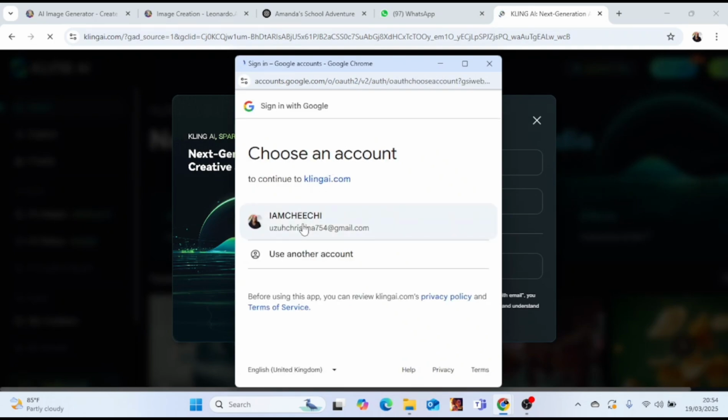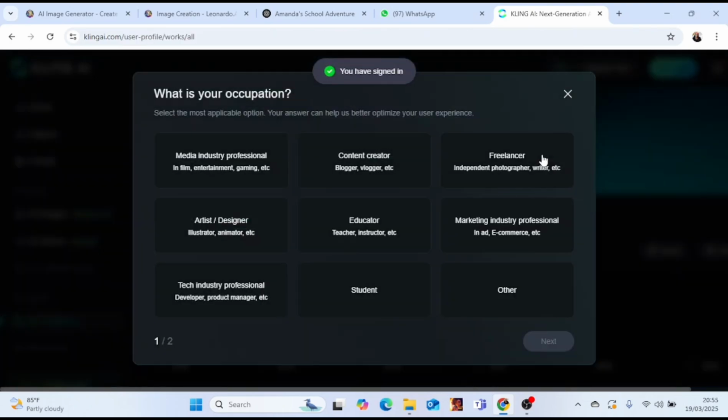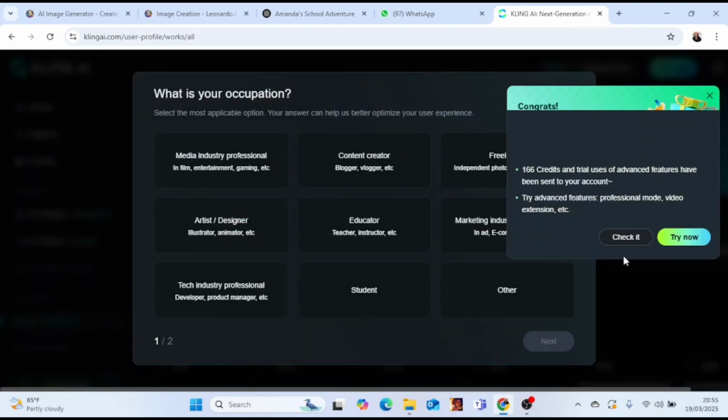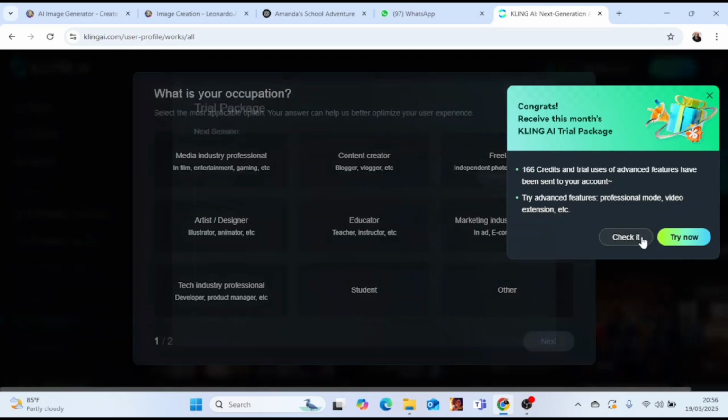So I'll click on my email so that I can use my email. It's going to start loading up now. I will wait patiently for it to load up and take me back to the Kling AI interface. So now I'm back. I'm going to cancel out this, and you can see that I'm signed in. It's going to ask me what's my occupation, and I'll pick content creation or any other one. If you are any other thing, you can just pick any of them here. If it's not listed, you can just click on other.